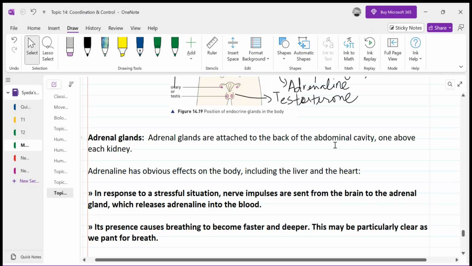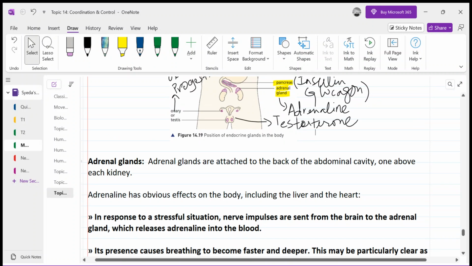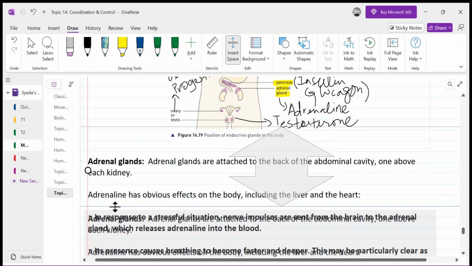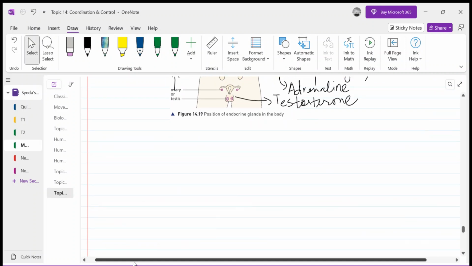Now, before discussing the effects on the body, I would like to discuss what basically happens in hormonal secretion, how the endocrine glands secrete something, and what the pathway of hormonal control is, right? So you should also know the pathway of hormonal control, right?